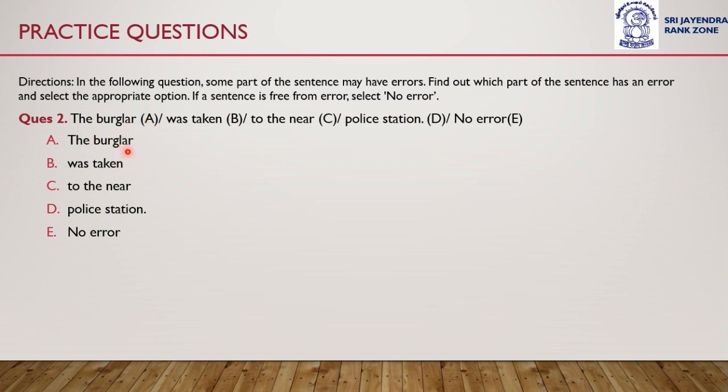Option A is the burglar, option B was taken, option C to the near, option D police station, or option E no error. So the sentence is: The burglar was taken to the near police station. When you read the sentence carefully, I hope you are also able to identify which part of the sentence has an error. Which part do you think has an error? Is it option A, option B, option C, or option D?